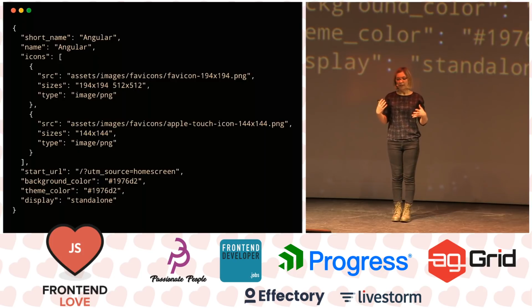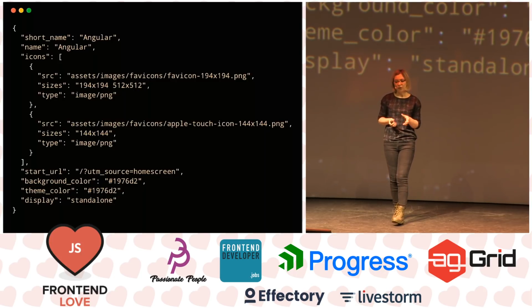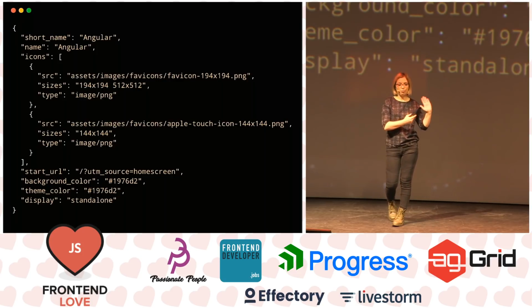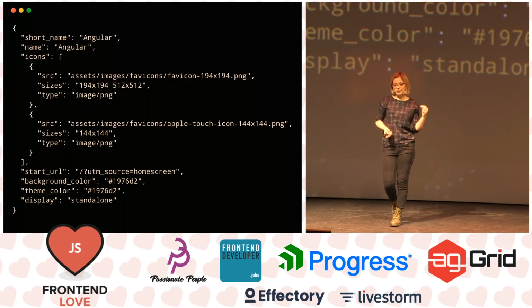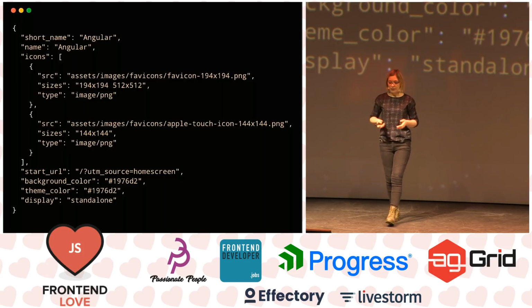And this is how it looks. It's a JSON object that gives us information like the short name, which is what's going to show on your screen when you've installed the application. That's what you're going to see. And then the icons that you might use when installing that app. And the start URL is basically what URL we are going to use when we're starting this application.